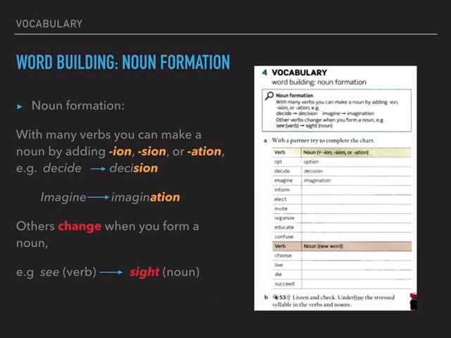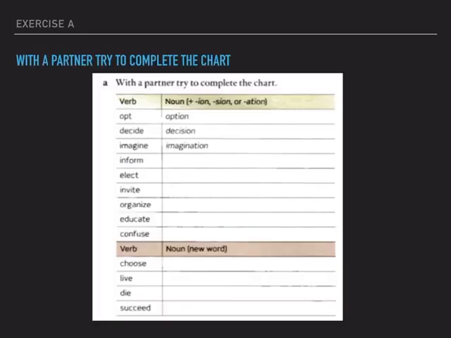So this is what we are going to look at today. We're going to look at some verbs whose noun becomes ion, S-I-O-N or A-T-I-O-N, but we're also going to look at some whose noun is a completely different word. So let's look at exercise A. It says, with a partner, try to complete the chart. I'm not going to read the verbs because later we have to underline the stressed syllable. So pause the video now and take a moment to see if you can complete the chart.